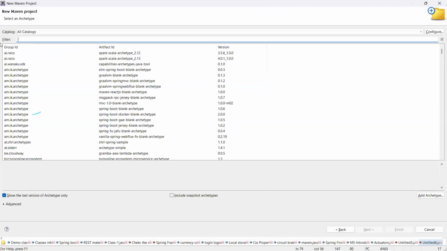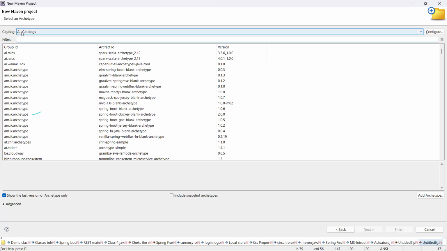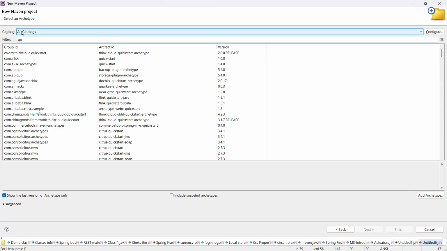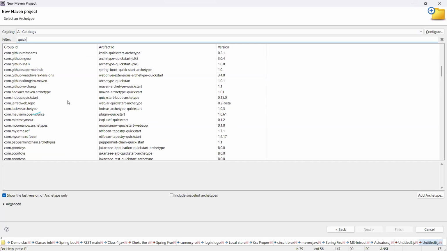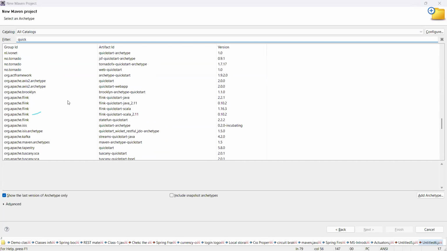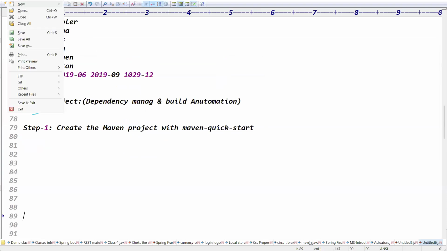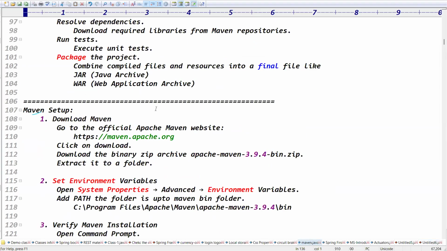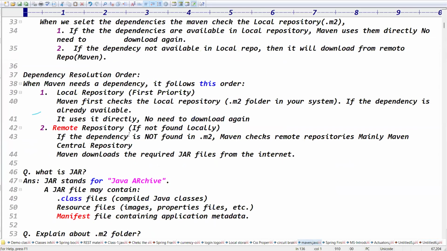So where is the quick start project here? Can you search directly for quick start? Yeah, we have the Maven quick start project.